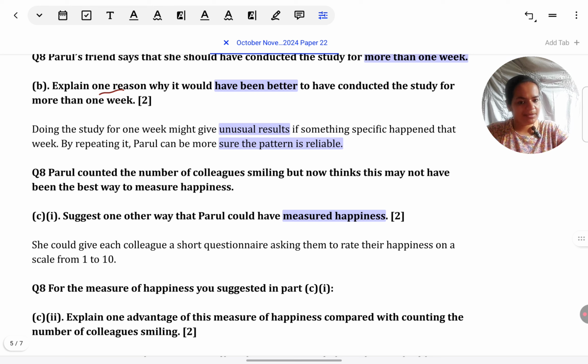There they told us to identify the operationalization. Sometimes they tell us to suggest. So as practice, what you can do is, after doing this one, just take any question from any past paper, even if they haven't asked for operationalization, but they've named a DV in that question. Just think of other ways that it could be measured or operationalized. That way you get practice.